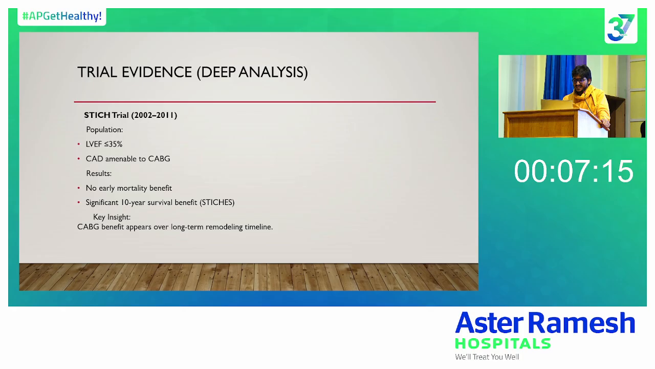The STICH trial clearly demonstrates that CABG improves survival compared to medical therapy in ischemic cardiomyopathy. The STICH extension study confirmed the sustained mortality benefit over long-term follow-up. This tells us that revascularization in ischemic LV dysfunction is not about symptom relief. It's about modifying the natural history of the disease. Sudden cardiac death reduction was significant in the STICH trial, which shows the survival benefit.